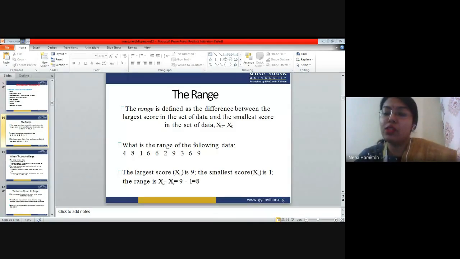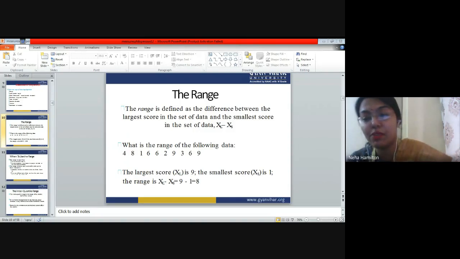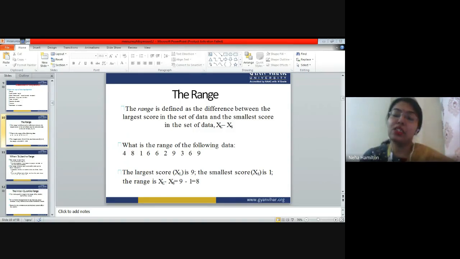So range, what is the formula of range? You have to find out the largest value in the set of observations. You have to find out the smallest value in the set of observations, and you have to subtract these two values, right? You are subtracting these two values so that you get the answer of range. As the name suggests, range means the range of distribution of your data on a particular graph, right? From which end to which end the data has been spread.